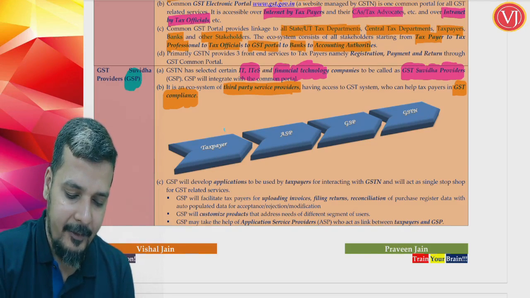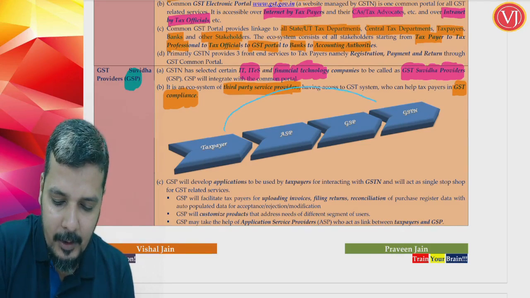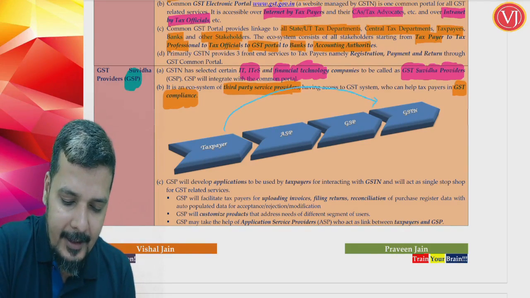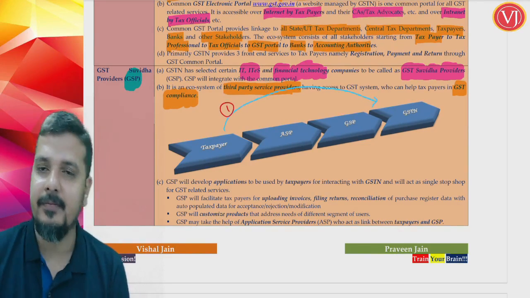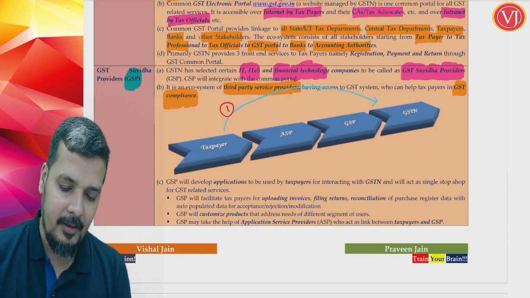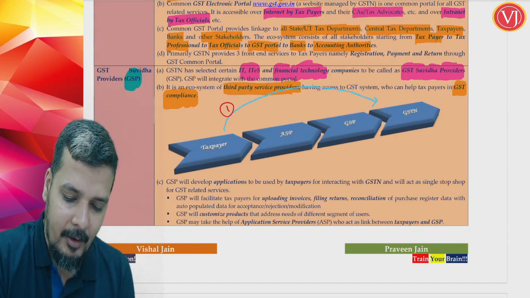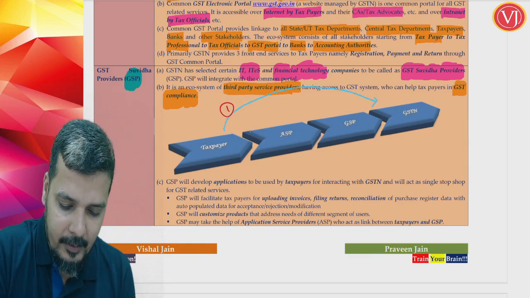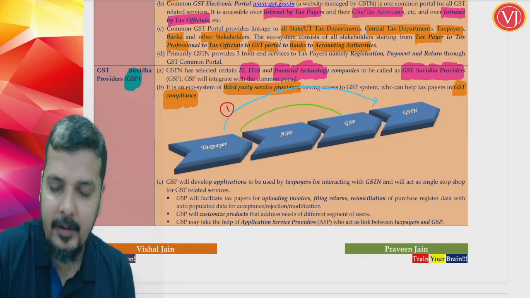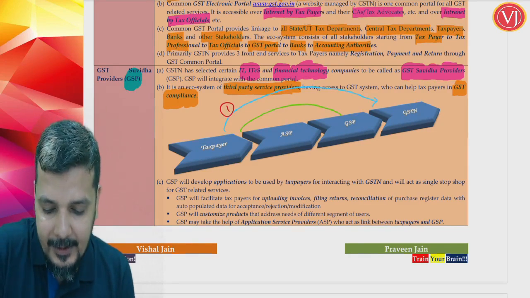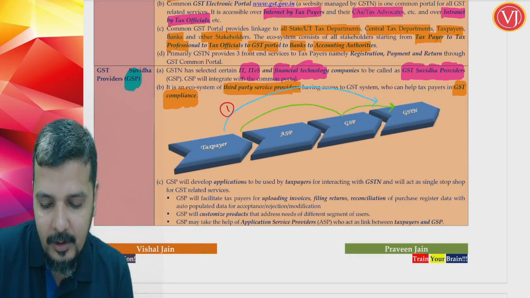Option 1, the taxpayer can directly talk to the GST network portal. Or second option, the taxpayer can talk to the GST Suvidha Provider, say for example Tally, who will in turn talk to the portal.